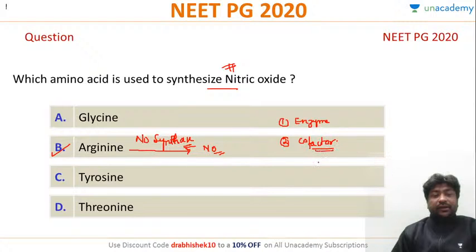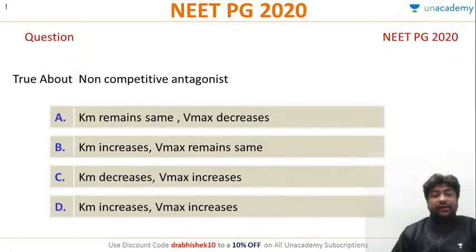And what is the cofactor? What is the cofactor for nitric oxide synthase? Again, a very favorite MCQ, a very favorite one-liner. Anyone? Yes, NEET PG, but the cofactor I am asking. Coenzyme. Tetrahydrobiopterin. So these are the two very important questions. Definitely they are going to ask on nitric oxide.